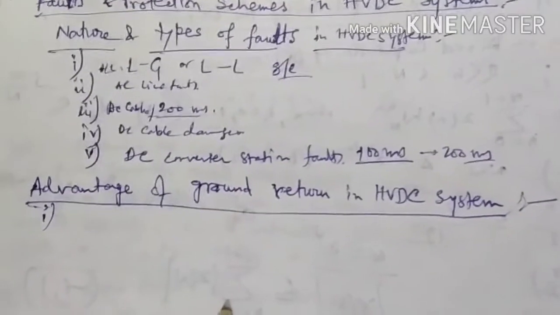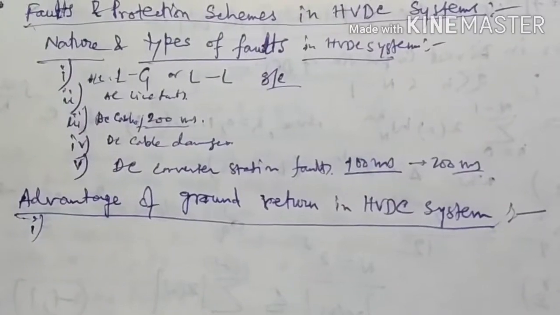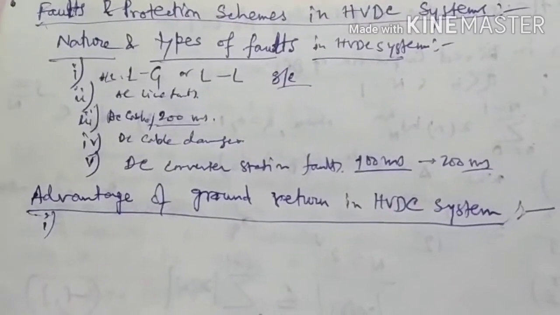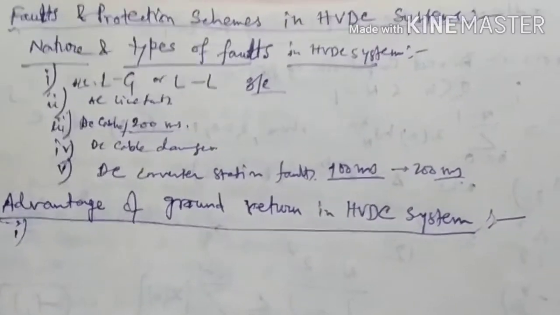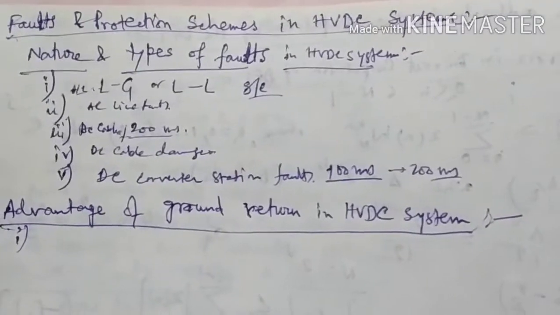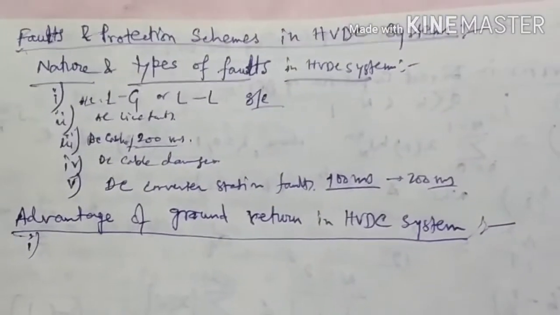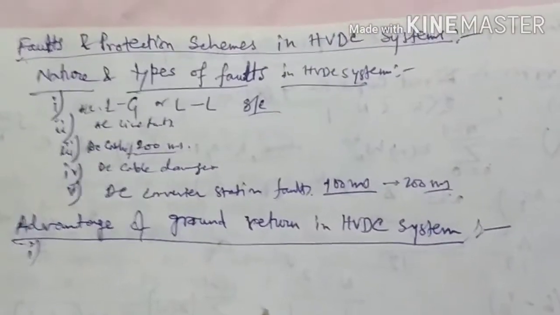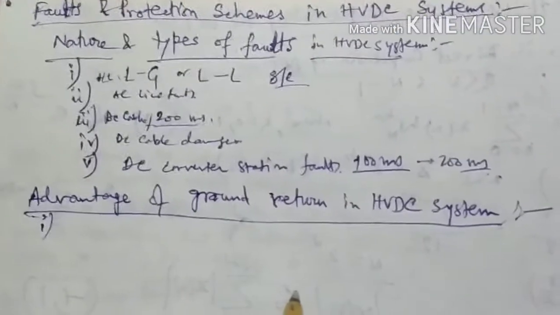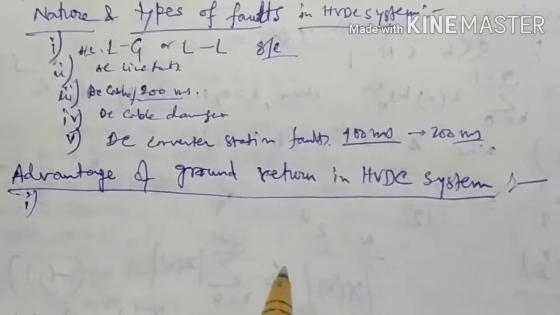The resistance of the ground path for DC currents is low, because DC current under steady state spreads over a very large cross-sectional area in both depth and width and does not follow closely the route of the metallic conductor.